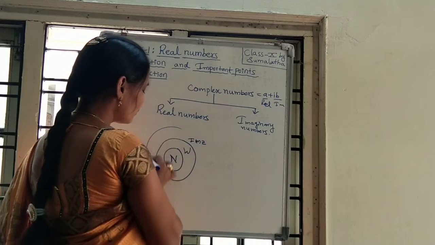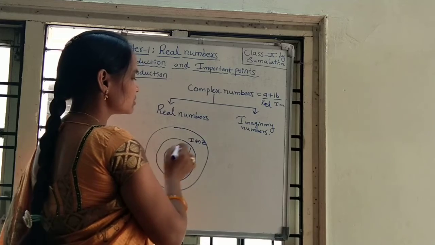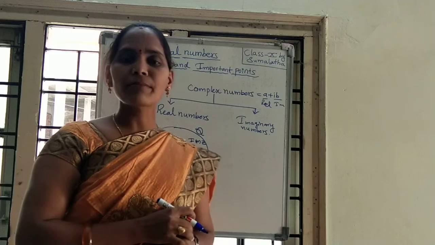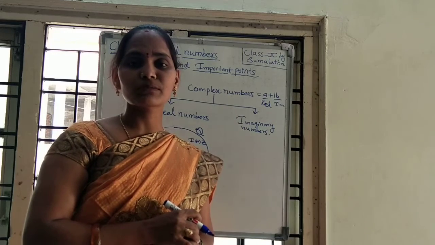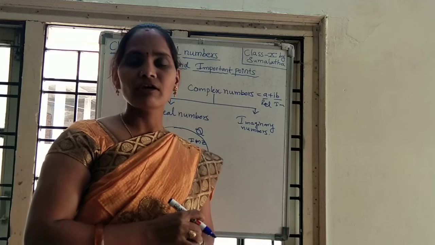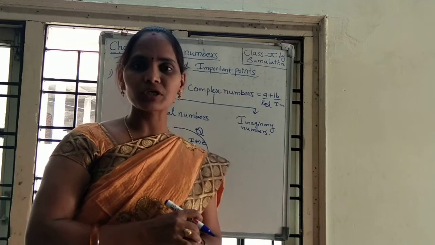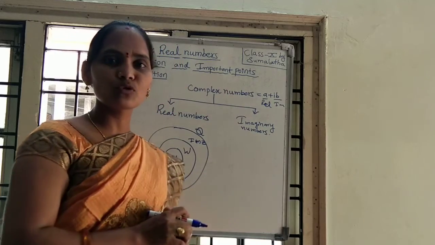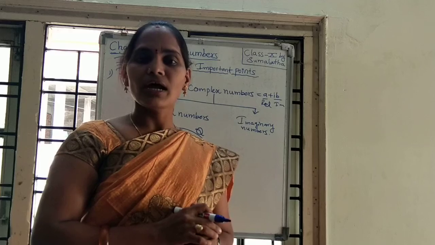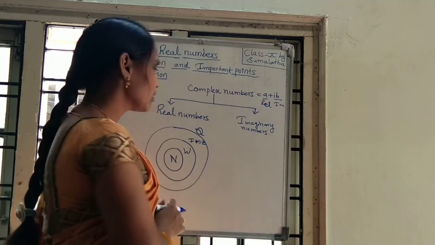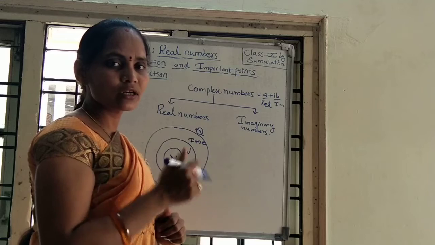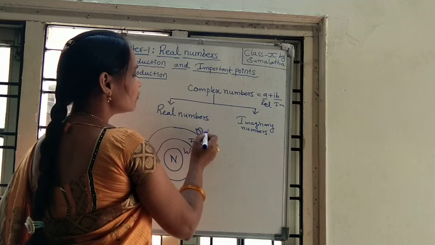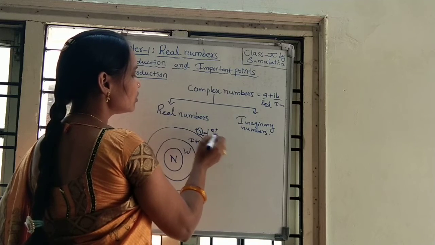After that you have rational numbers, represented by Q. Rational numbers are numbers that can be expressed in the form p by q, where q is not equal to 0 and p, q are integers. We have two types: the positive rational number set, represented by Q plus, and the negative rational number set, represented by Q minus.